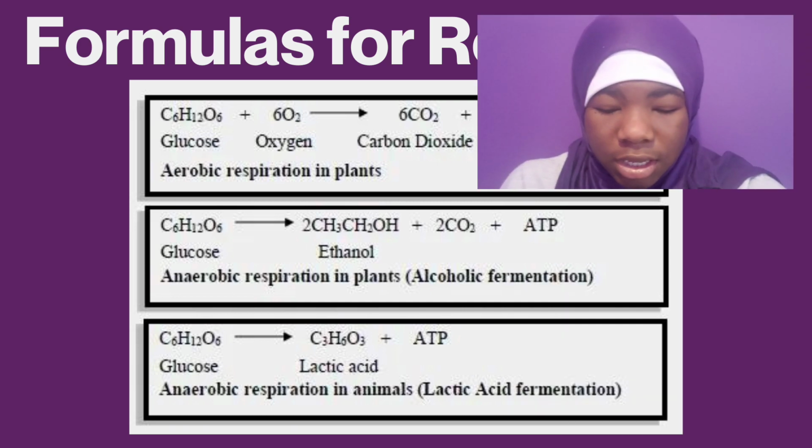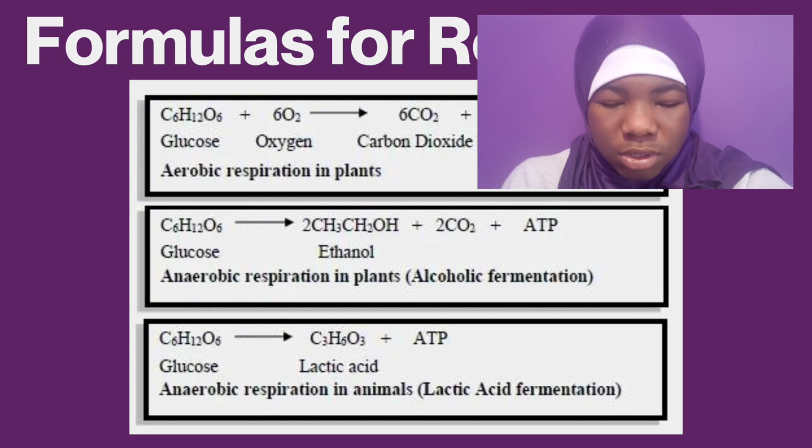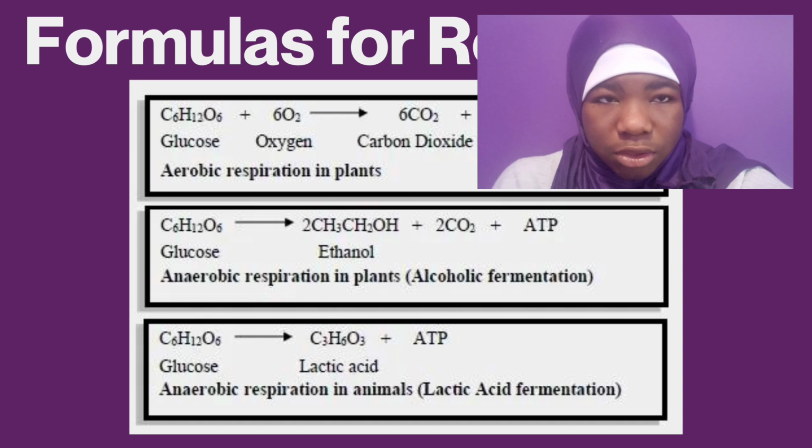Okay, so the next formula is anaerobic respiration in plants, or basically alcohol fermentation. And we have C6H12O6 gives 2CH3CH2OH + 2CO2 + ATP. So just saying that glucose will give you ethanol and of course carbon dioxide and energy.